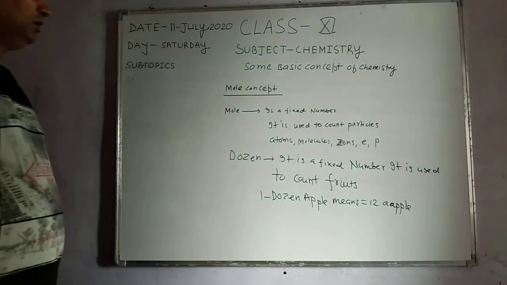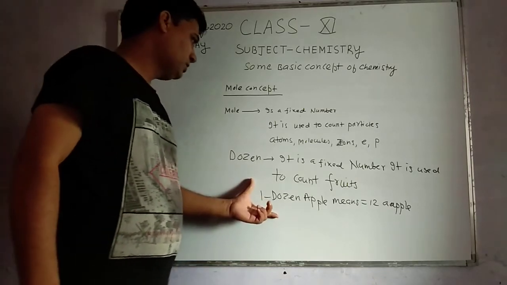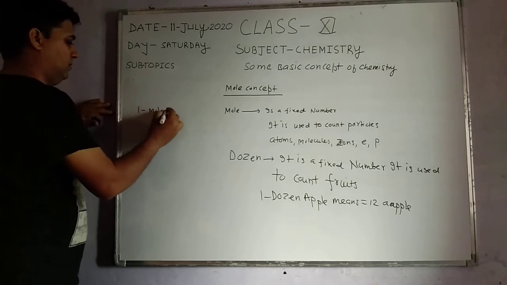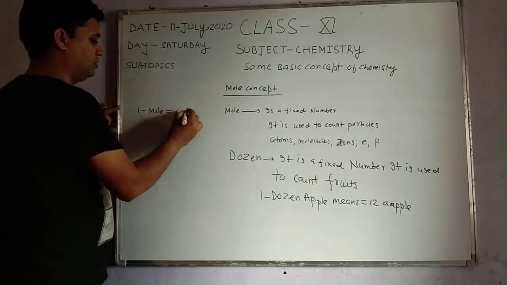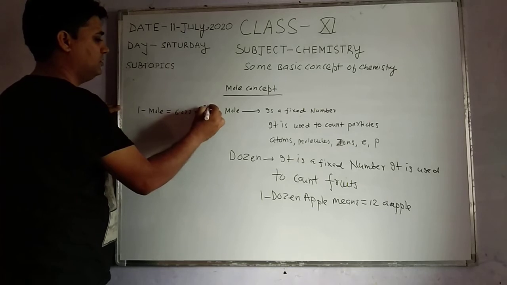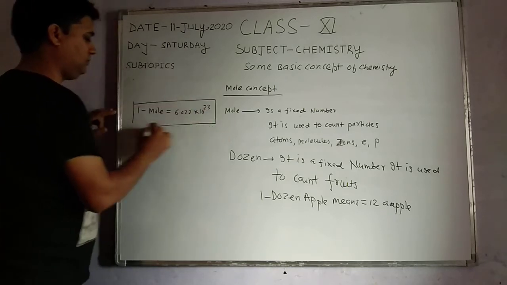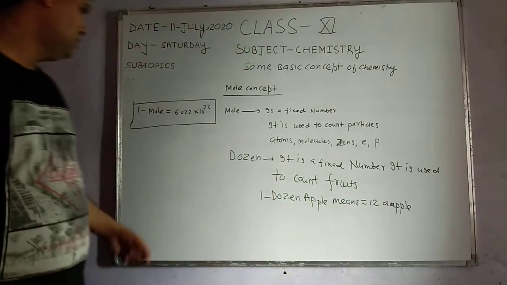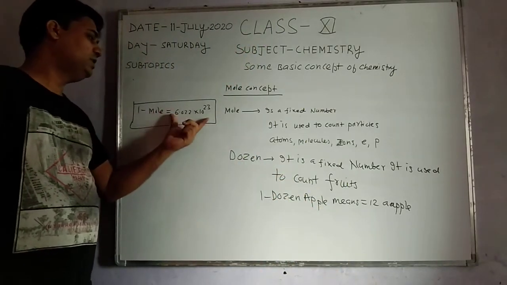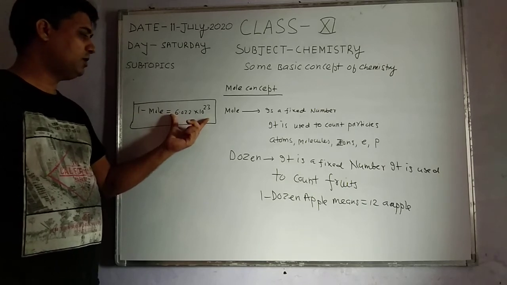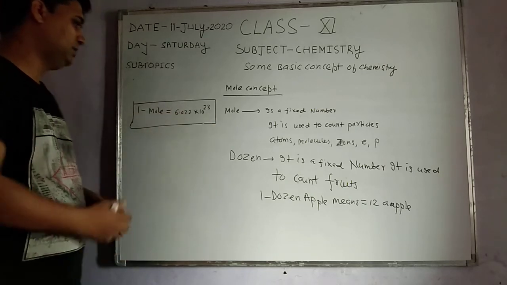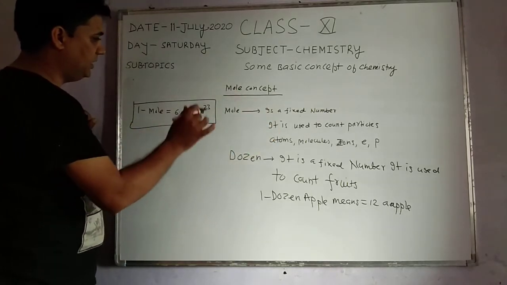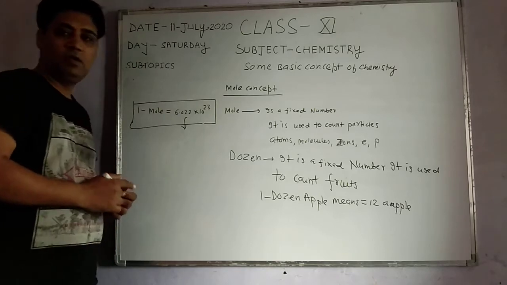So, just like a dozen, we can write 1 mole is equal to 6.022 into 10 to the power 23 particles. 1 dozen is equal to 12 entities, and 1 mole is equal to 6.022 into 10 to the power 23 particles. Particles may be atoms, molecules, ions, electrons, or protons.